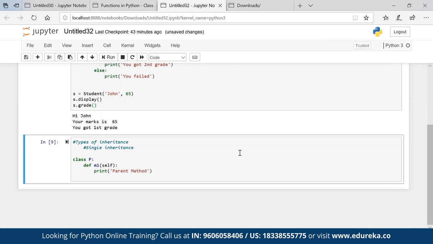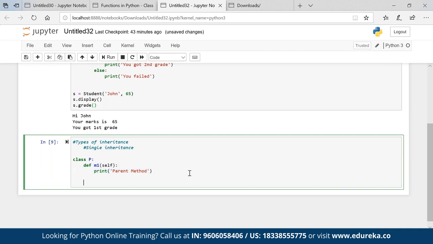Okay, so I have a class P. Inside this class P, this is one of the properties of the parent. Now I have a class C, and I am passing the parent property, colon, pass.